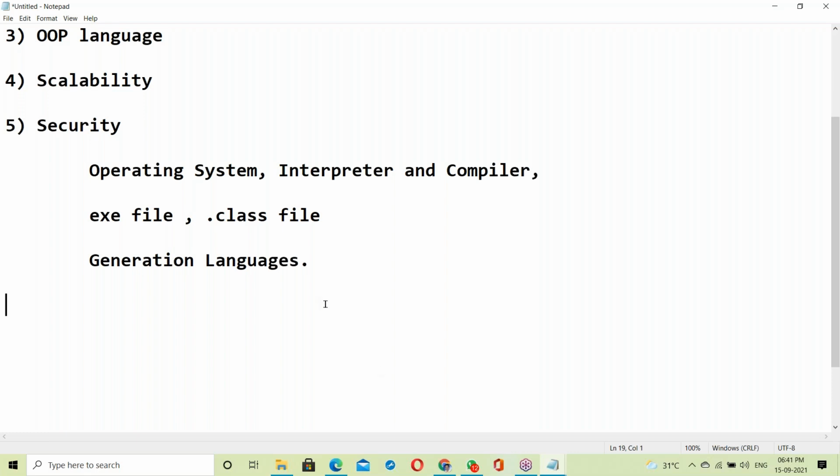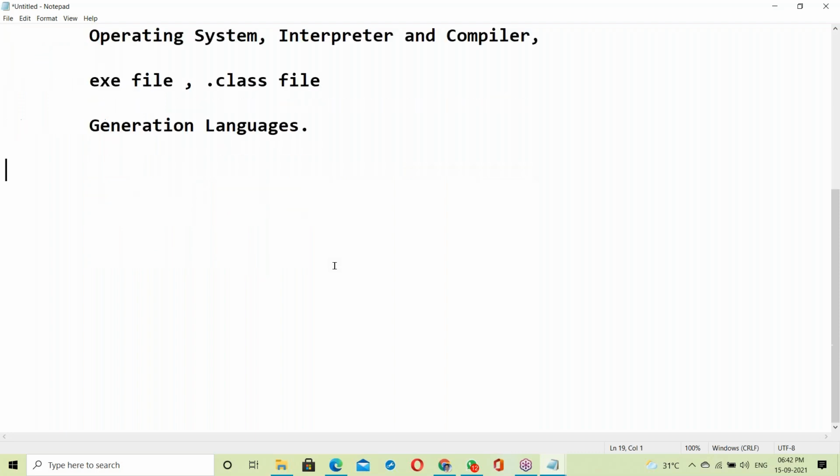Who learned C language, even they know what is OS, how it's working, what is interpreter, what is compiler, what is an exe file, what is a .class file. These are basics, but in basics also there are some unknown facts. Let us start from very basics here.